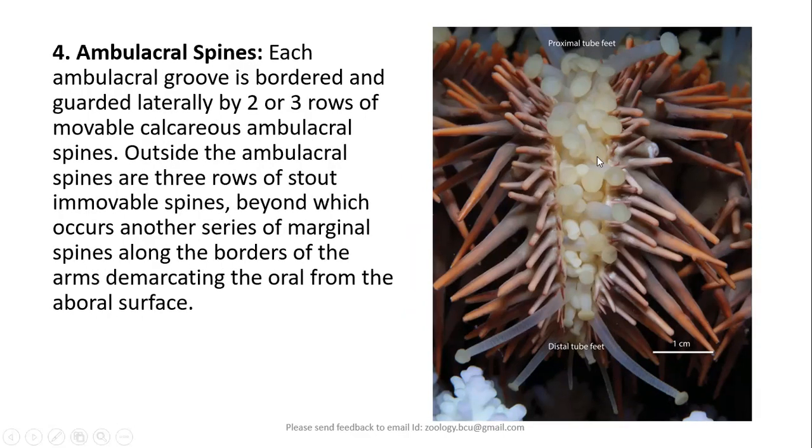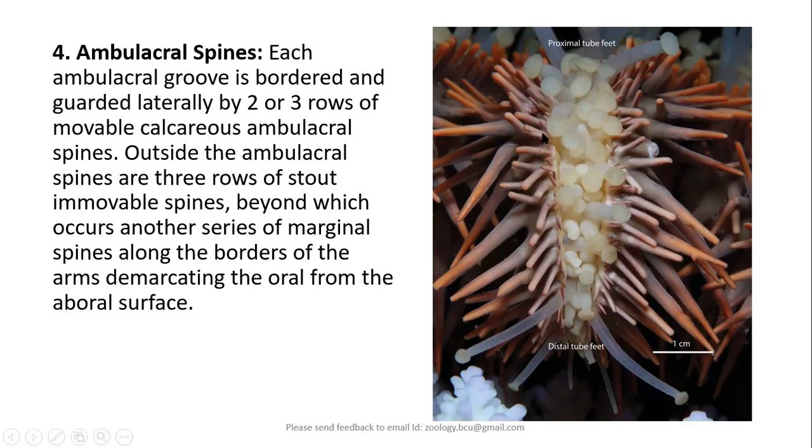The ambulacral spines are located on either side of ambulacral groove. So each ambulacral groove is bordered and guarded laterally by 2 to 3 rows of immobile calcareous ambulacral spines.